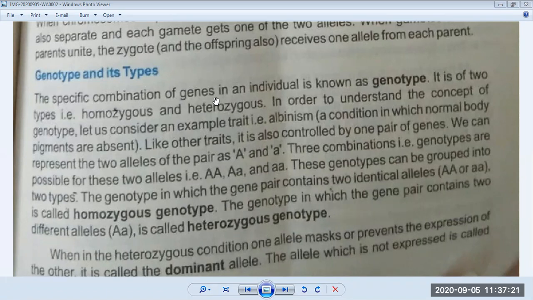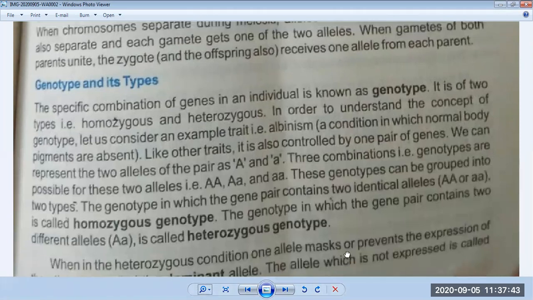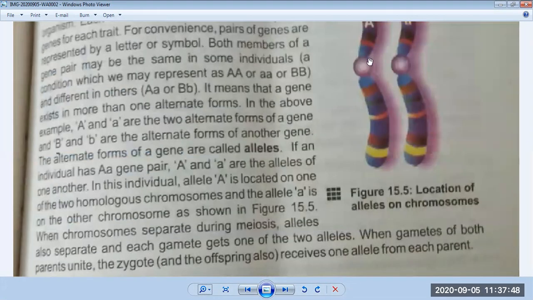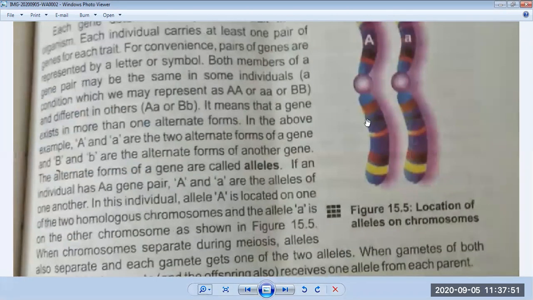The specific combination of genes in an individual is known as genotype. Okay, so underline the definition of genotype in your book. The specific combination of genes in an individual is known as genotype. You can also see the figure. In this diagram you can see a figure. These are the specific genes. So the pair of specific genes is called a genotype.